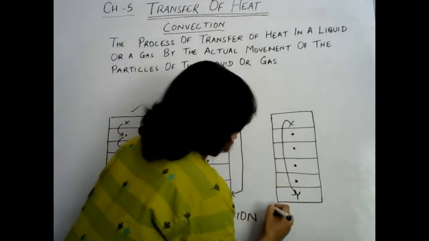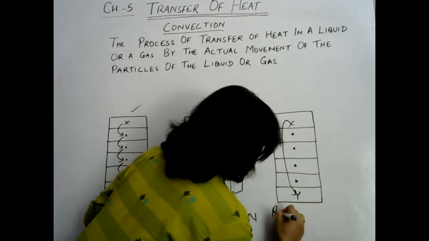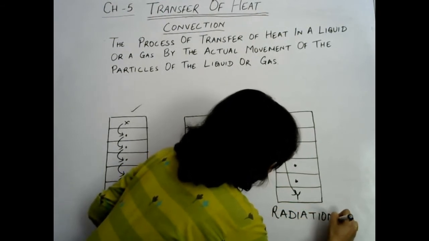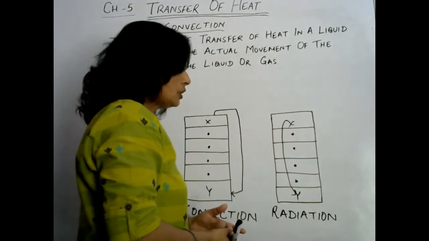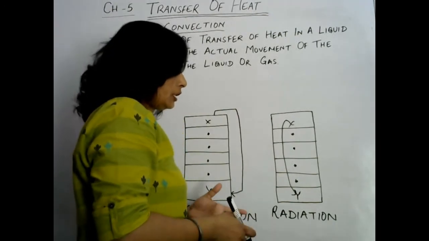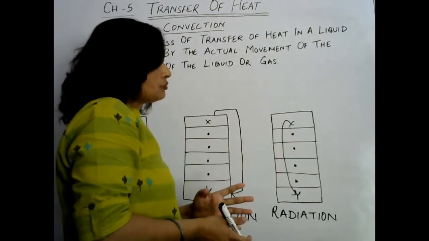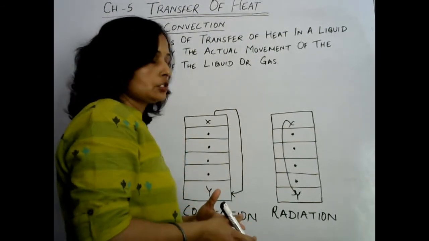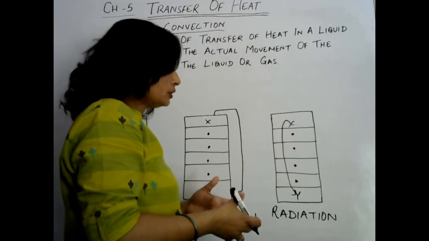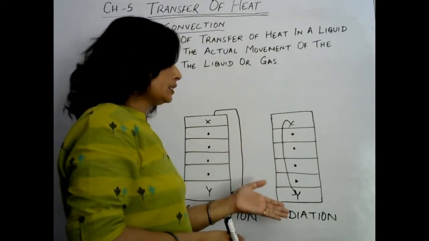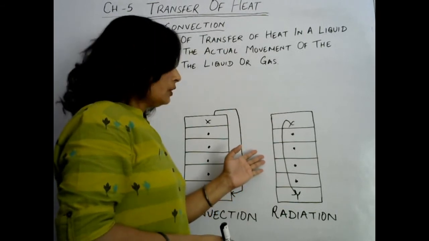This condition we can observe in radiation. Radiation is a mode of transfer of heat in which heat just jumps from one source to another source. Radiation doesn't need any medium. We'll discuss radiation in my next video.